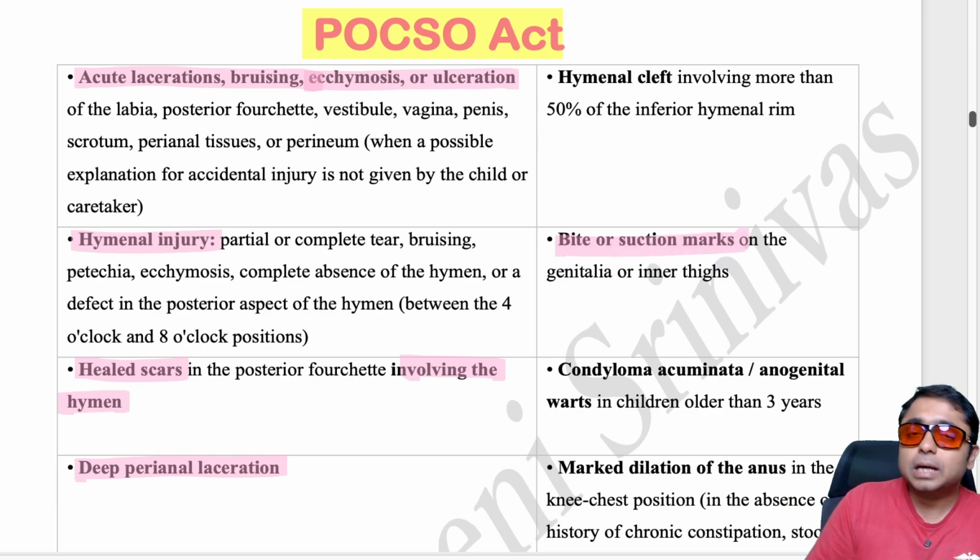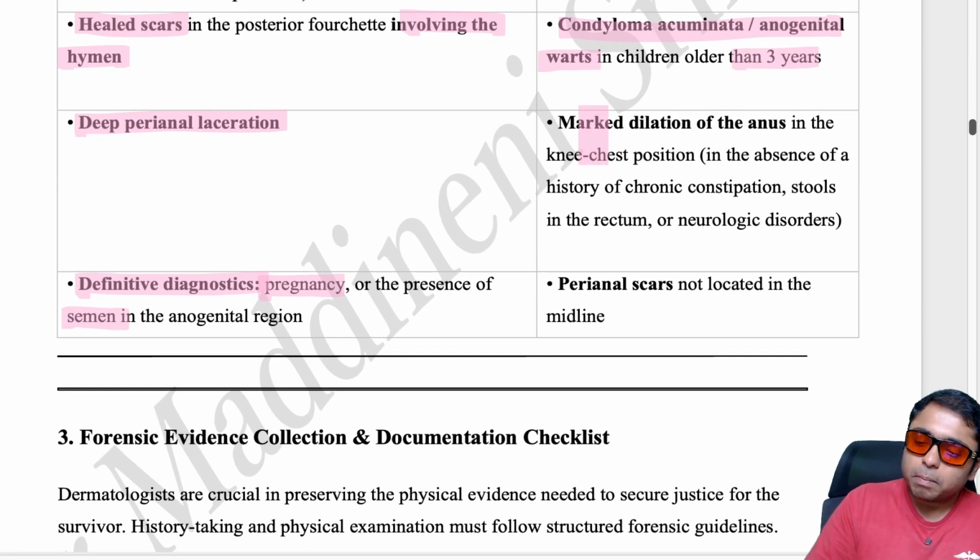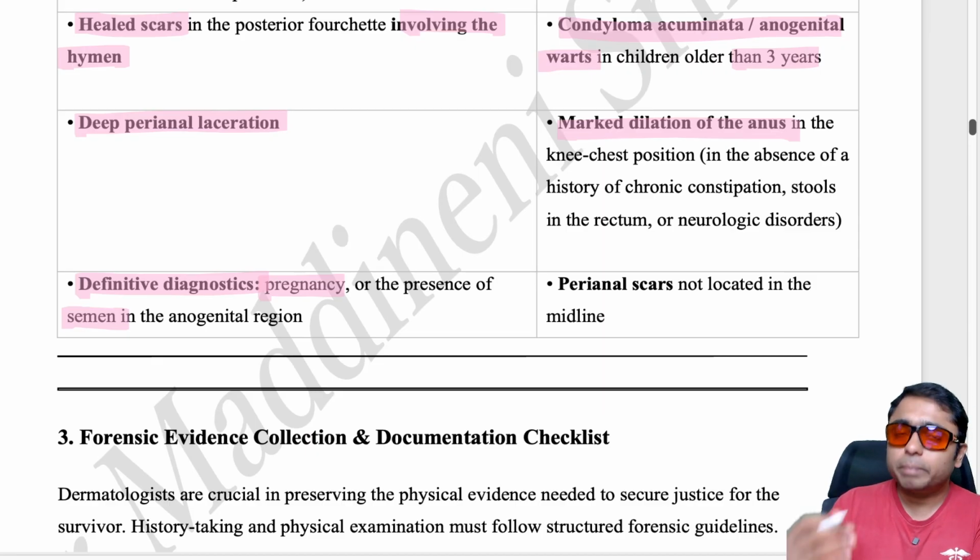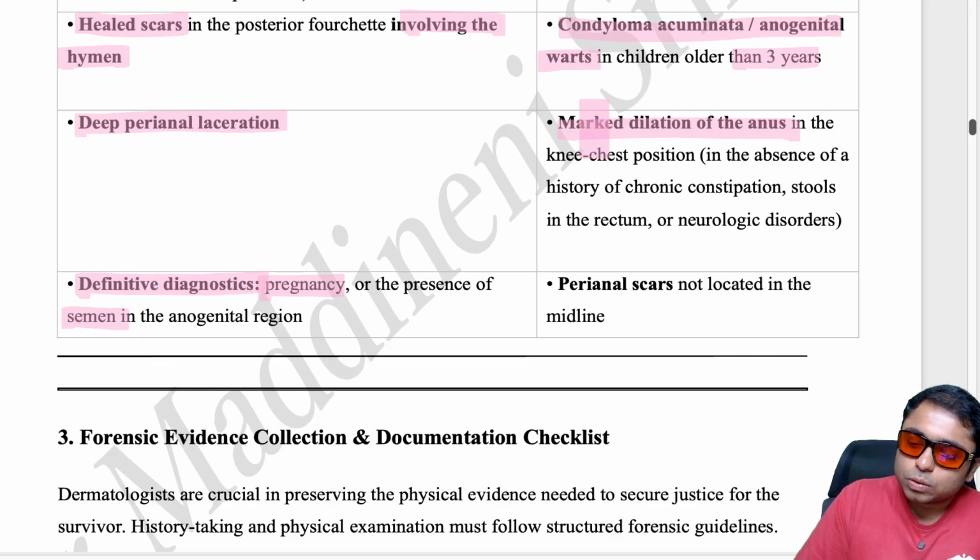Bite or suction marks on the genitalia or inner thighs, condyloma acuminata, anogenital warts in children older than 3 years, and also marked dilatation of the anus. If there was anal sex in the case of a male child, this can be one possibility, okay, MSM, or even it could be penetration of a digit. These are ultimately going to lead to the dilatation.